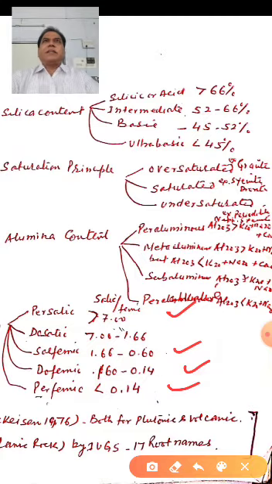Now this is the synopsis of classification of igneous rocks, taking individual parameters of classifying. Now in my next video, we will discuss the different classifications put forward by different commissions and different authors, that we will discuss in the next class. For today, this is the synopsis of the classification of igneous rocks. I think it is clear.